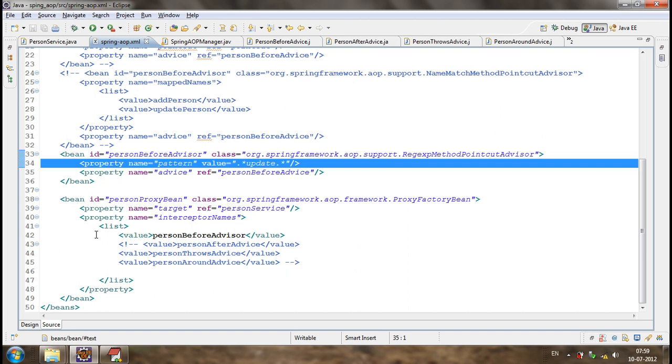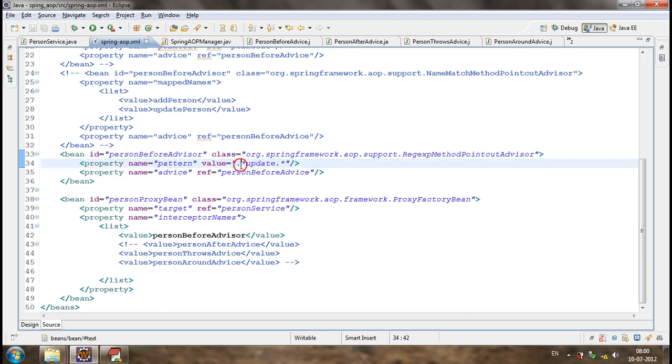Just because all the methods having specific transactions will have a specific syntax, so we use add something star, update something star. So it will be a little bit useful. It's not 100%, but in most scenarios we use the regular expression advisor itself. Understood? You can have instead of dots.